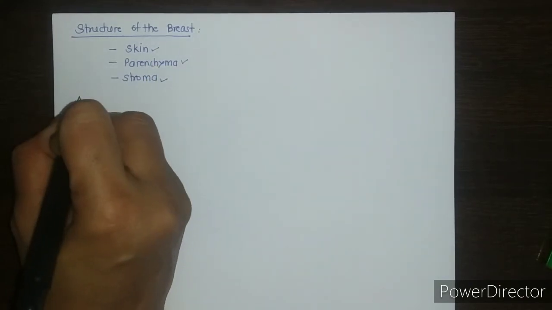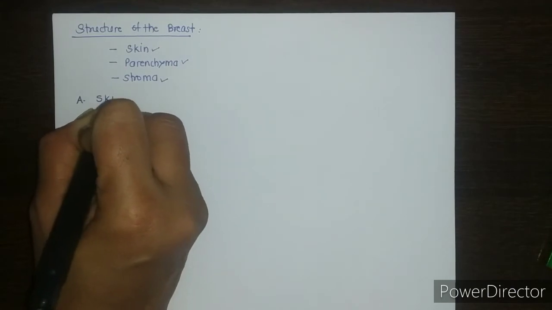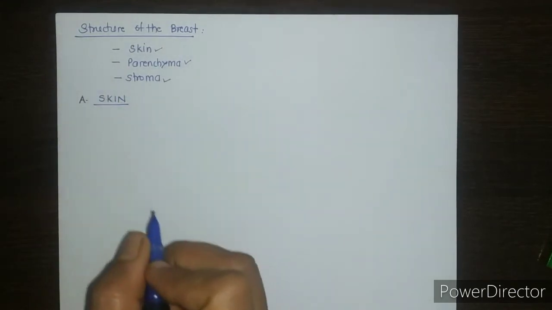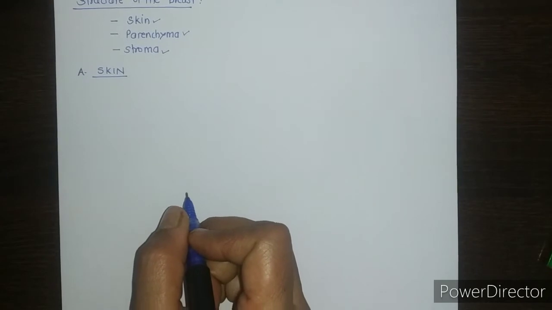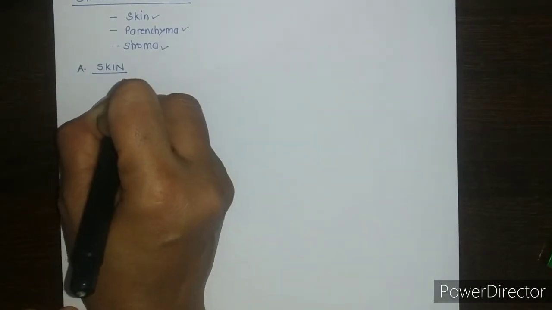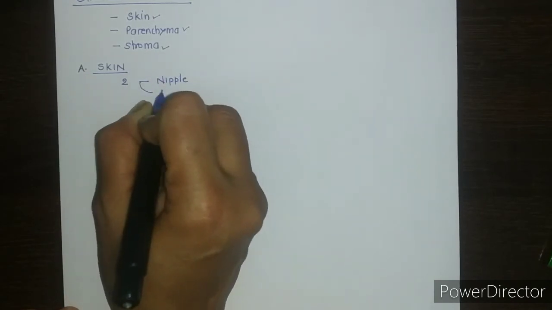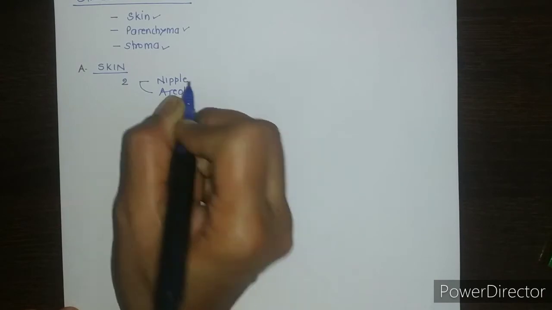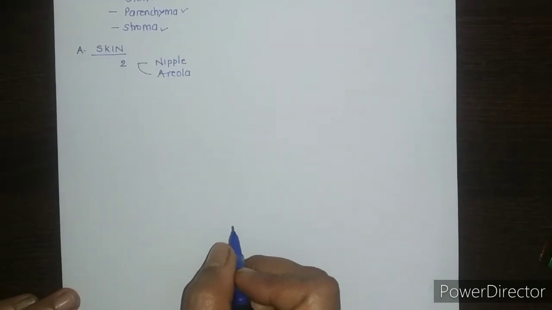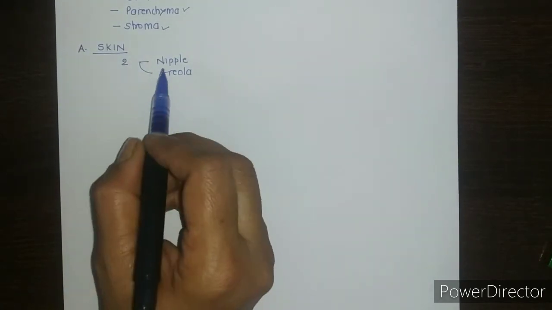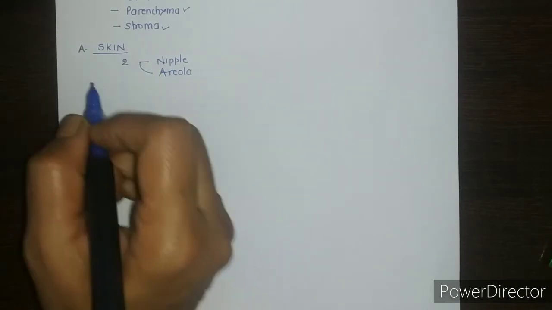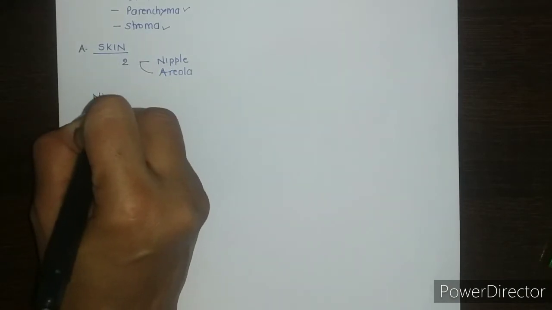So first, coming to the skin. The skin of the mammary gland covers the whole gland and it presents 2 important features, that is nipple and areola. Let us come to both the structures one by one.